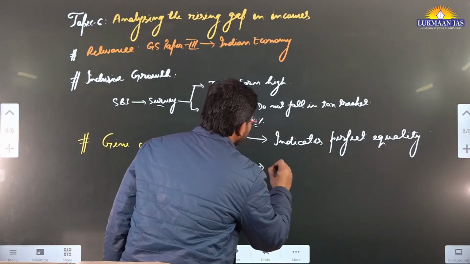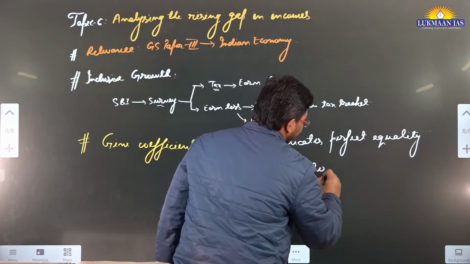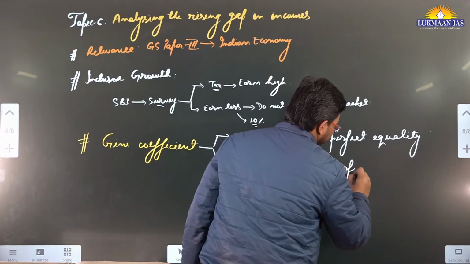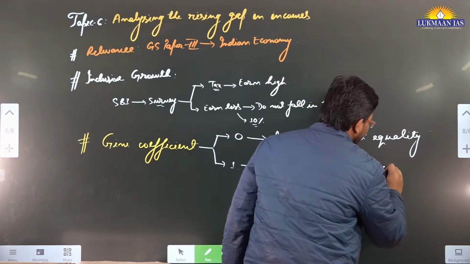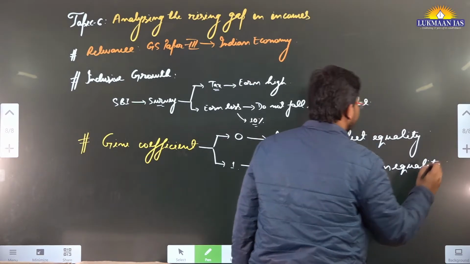When we talk about 1, it indicates perfect inequality.